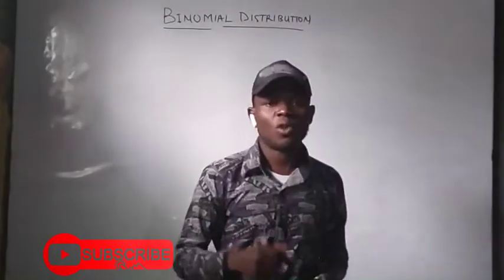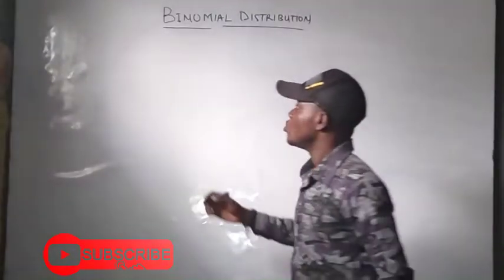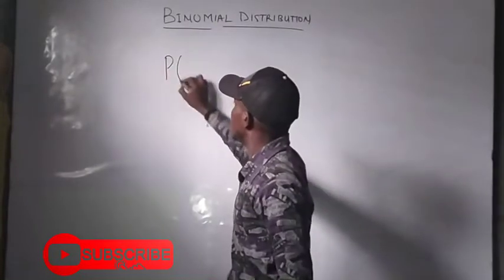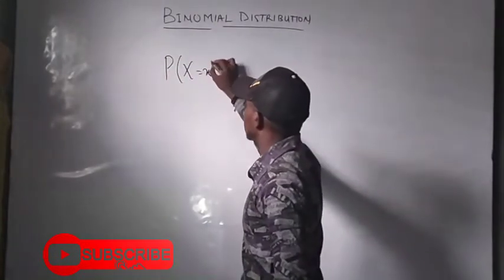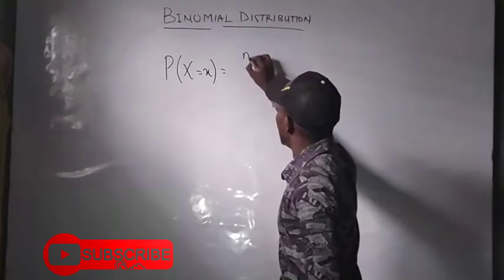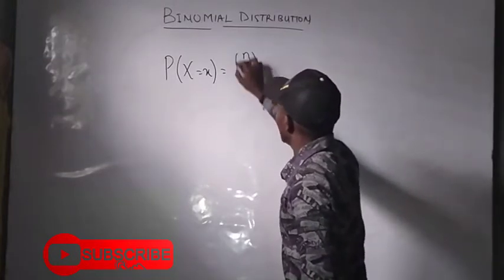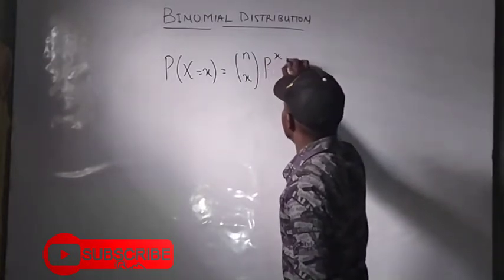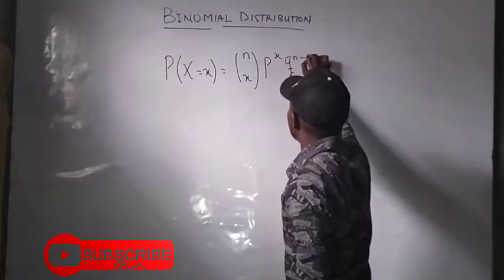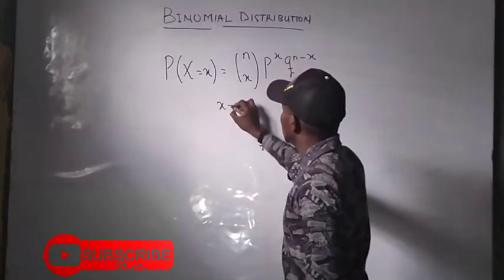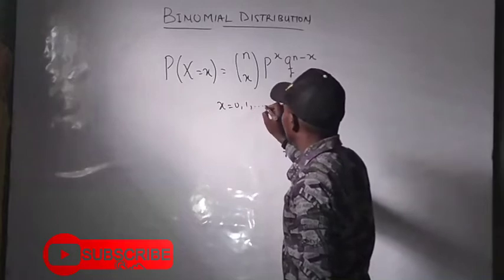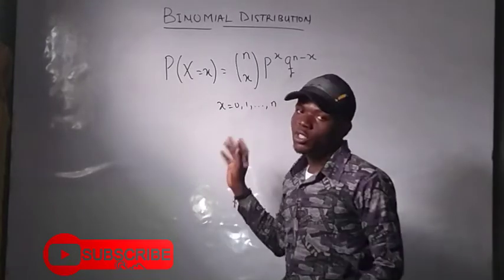So therefore, we now discuss the PDF of a binomial distribution to be of the form P of X equals x is equal to n combination x of p raised to power x, q raised to power n minus x, with x ranging from 0, 1, all the way to n. Now, what does this imply?